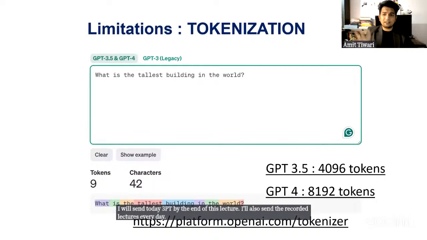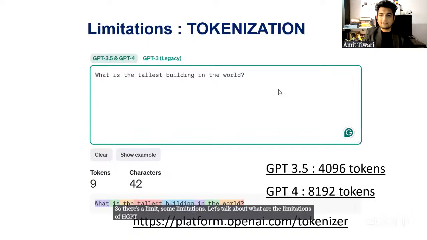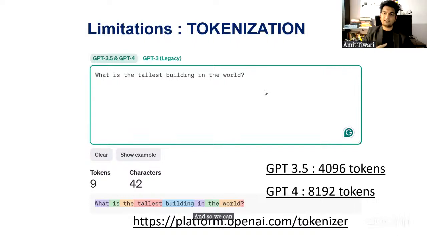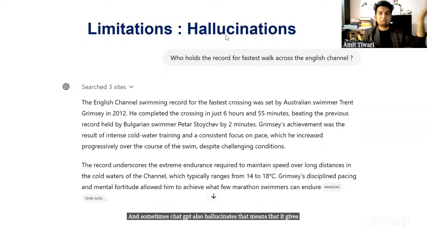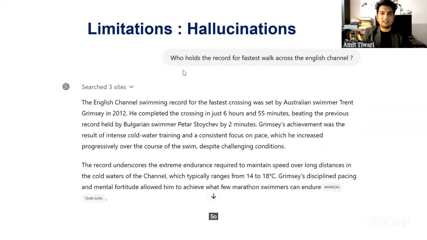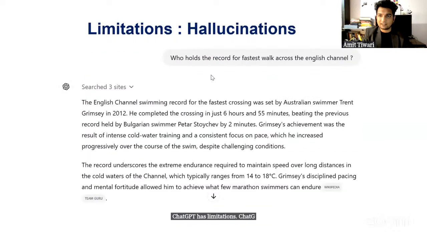So there are some limitations. Let's talk about the limitations of ChatGPT. We can only generate up to 8,192 tokens with ChatGPT 4. So that is one limitation, and we can avoid generating bigger responses by using different chats for that. And sometimes ChatGPT also hallucinates. That means it gives answers which are not real. So why we need prompt engineering is that ChatGPT has limitations. ChatGPT sometimes hallucinates, so it gives answers which are not there.